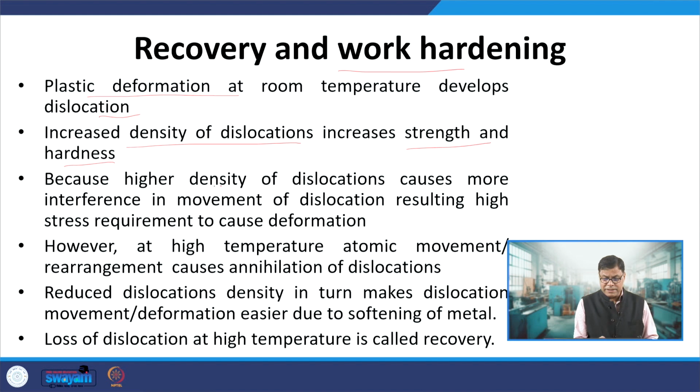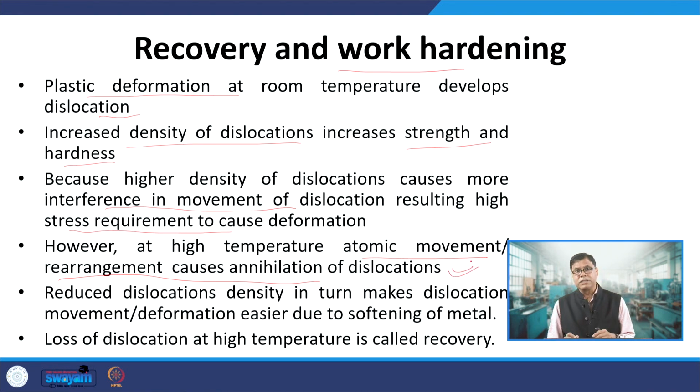So, because higher density dislocations cause more interference in movement of dislocations, resulting in a higher stress requirement to cause the deformation. While at the higher temperature, the atomic movement and rearrangement of these dislocations take place, and therefore, these dislocations annihilate, these vanish, the number of these dislocations reduces. So, reduced dislocation density in turn makes the dislocation movement or the deformation easier, even at a lower level of stresses, and that in turn results in the softening.